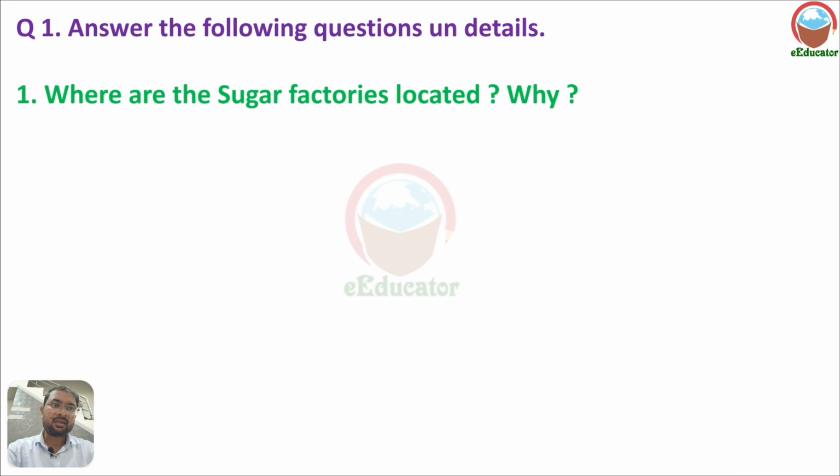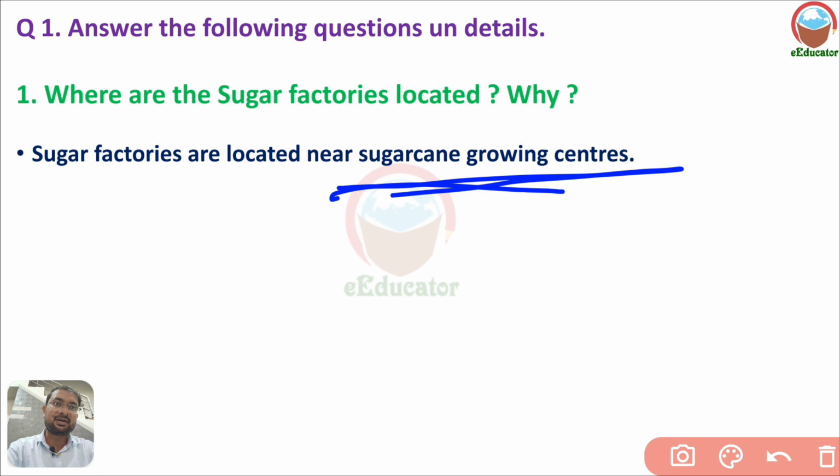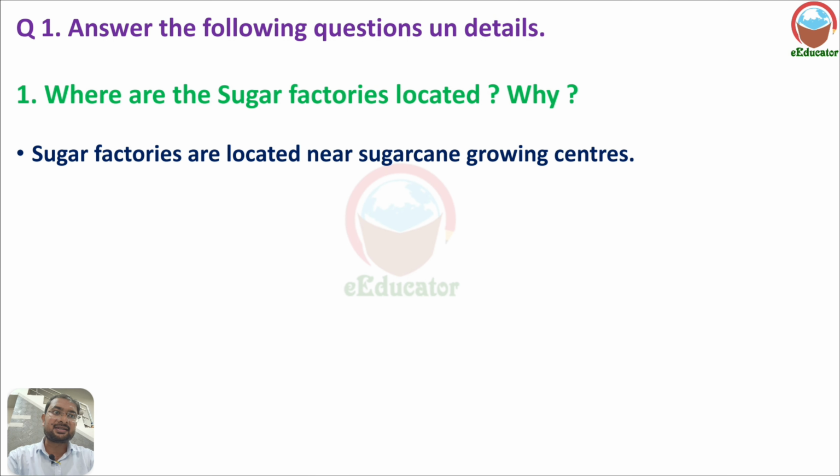Okay, let us discuss here, answer the following questions in detail. Where are the sugar factories located? Why? Sugar factories are located near sugar growing centers. Generally sugar factories are found where the sugar fields or sugar cultivated area, the sugar growing center, are.